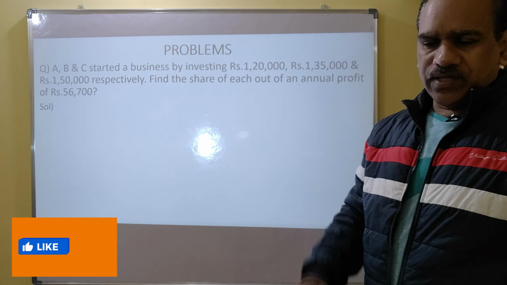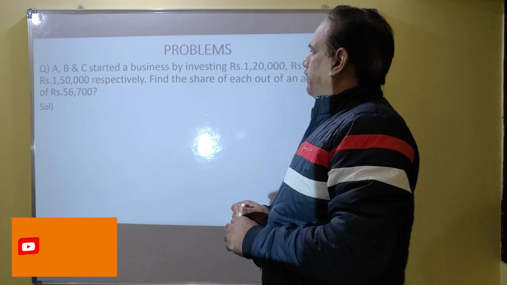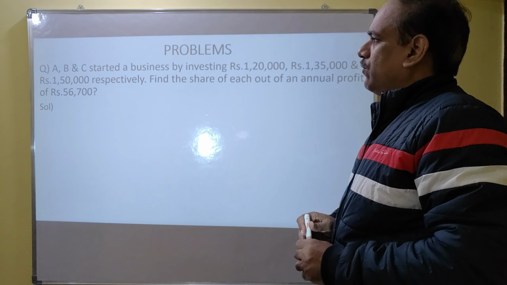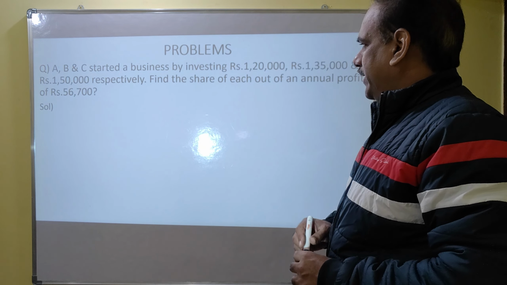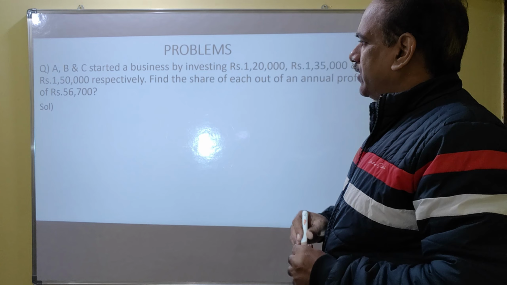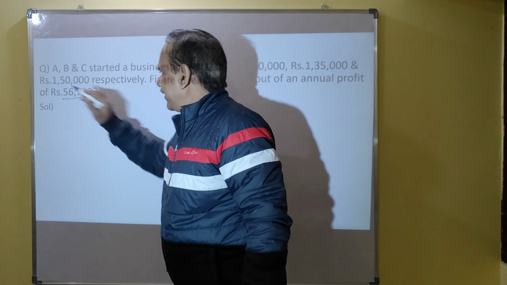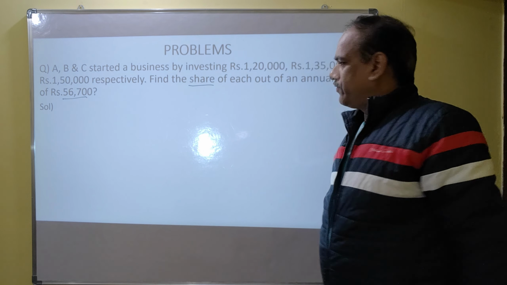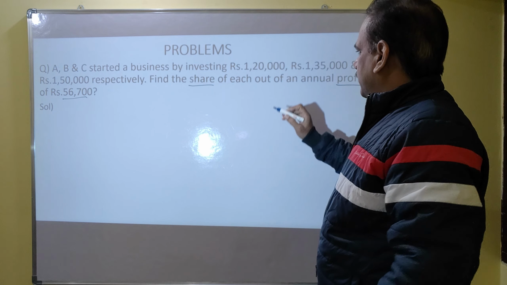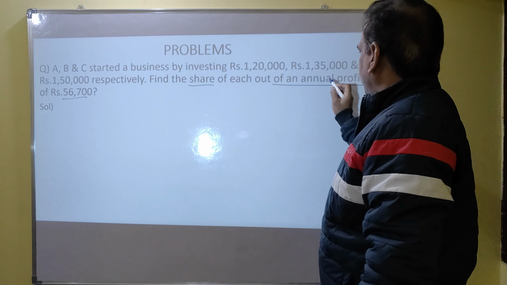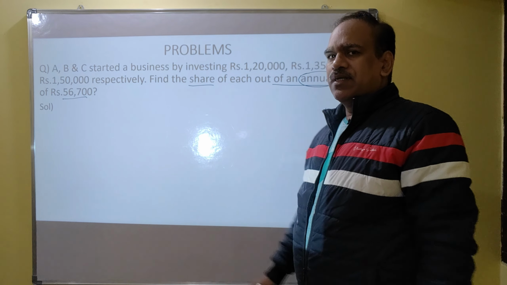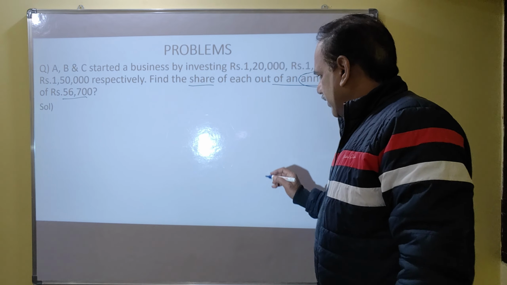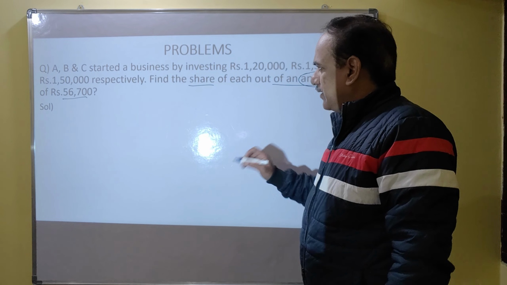Let us take the first one. A, B, C started a business by investing 1,20,000, 1,35,000 and 1,50,000 respectively. Find the share of each out of an annual profit of 56,700. So the problem is to share the profit. Annual profit means the total tenure of the business is 1 year, so the time unit is 1 year for all three persons.